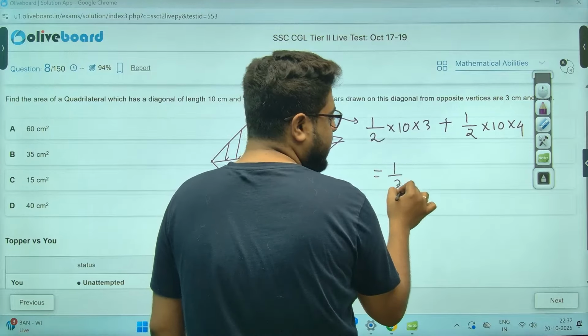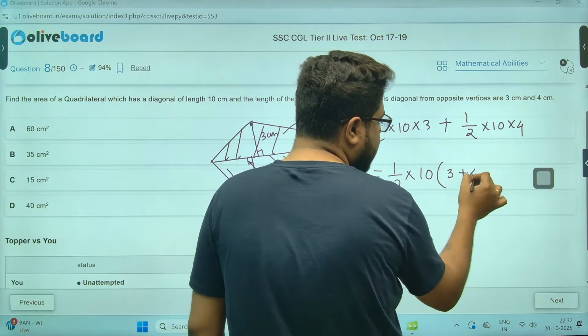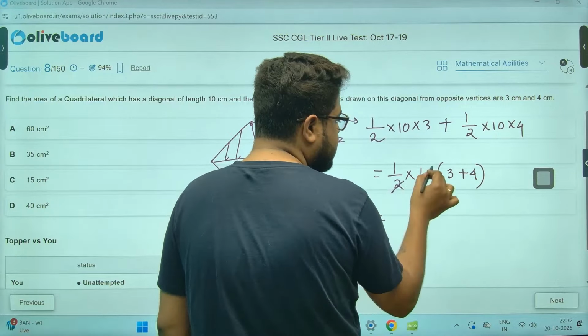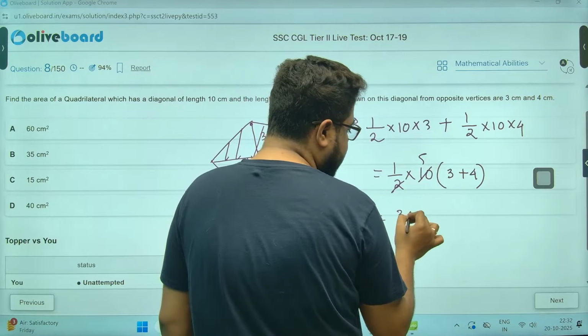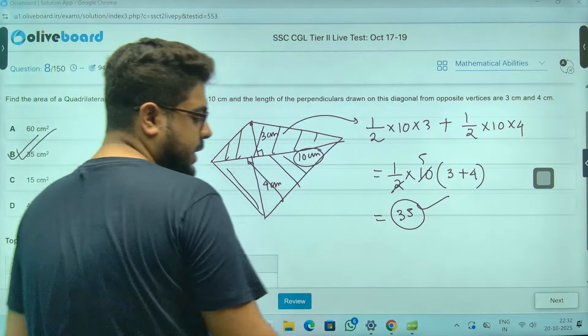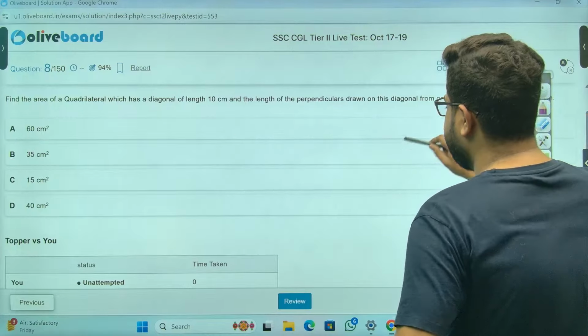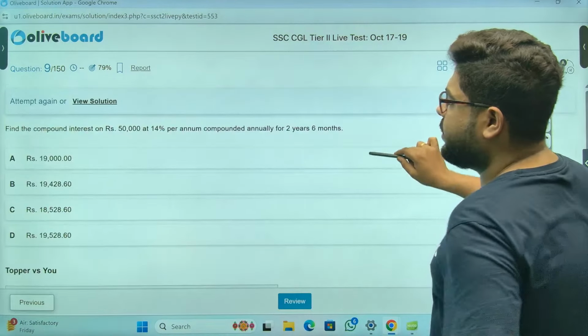So half, you see, many people remember it as a formula. 3 plus 4, they remember it like a formula. So this is 5. 5 into 7, 35. 5 into 7, 35, option B. Perfect, sir. Perfect. Simple. Chalo, next one.